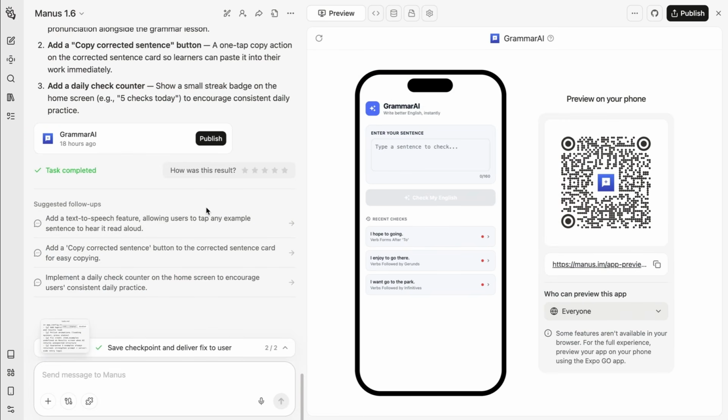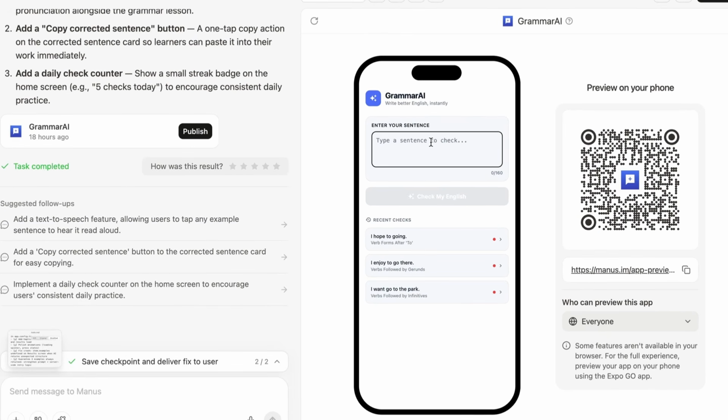Let's look at the next use case, which is building an app. And even if you're not looking to build an app right now, watch this next step just to see how powerful Manus is. Now, if you've used different app builders before, then it looks quite similar. But this took 1 prompt and 2 messages about some errors, and it's got to a stage that I actually like it. So this is an app where if I type in a question or a sentence in English and it's incorrect, then it's going to correct that and then give feedback.